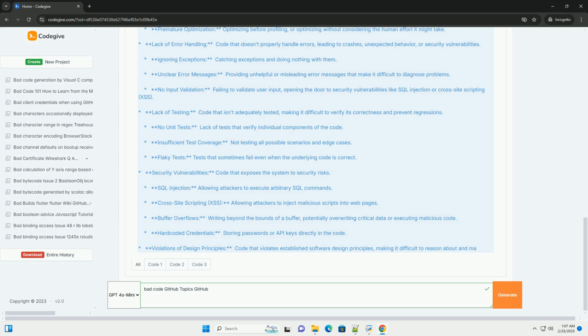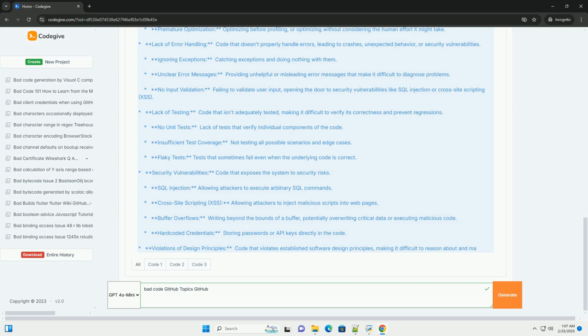Example of using GitHub topics to find tools. Let's say you want to find a static analysis tool for your Python project. You could search GitHub for repositories tagged with Python and static analysis. This will help you discover tools like Pylint, Flake8, or MyPy.